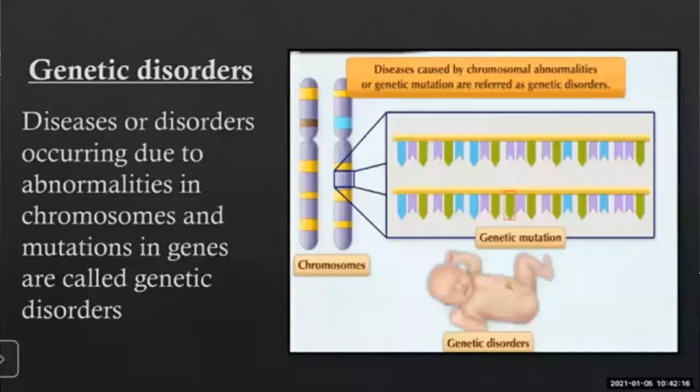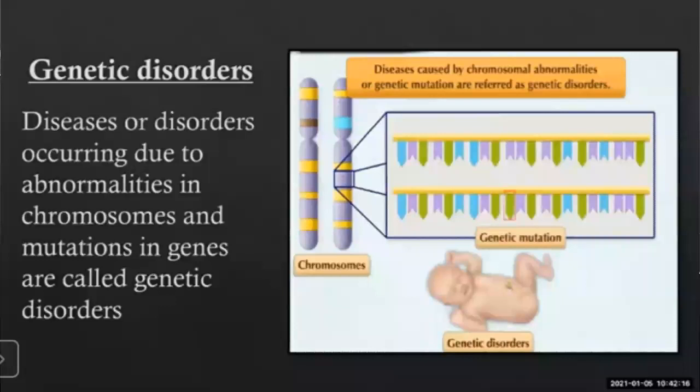Then we have seen the topic that is genes. One more activity, which has been developed just within the last few years, is DNA fingerprinting. Then we have seen the Human Genome Project, that is HGP. Then we have seen the topic RNA, that is ribonucleic acid. Then we have seen the different types of RNA. Then we have studied Mendel's principles of heredity. In that we have seen the monohybrid cross and the dihybrid cross.